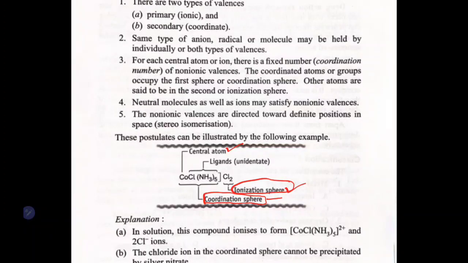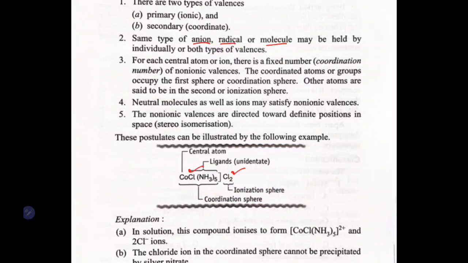Some type of ion, the same type of ion, or you can say radical or molecule, can satisfy both your primary and secondary valency. See in this case, chlorine is there in the ionization sphere as well as the coordination sphere. Both types of valency are being satisfied by chlorine in this case.